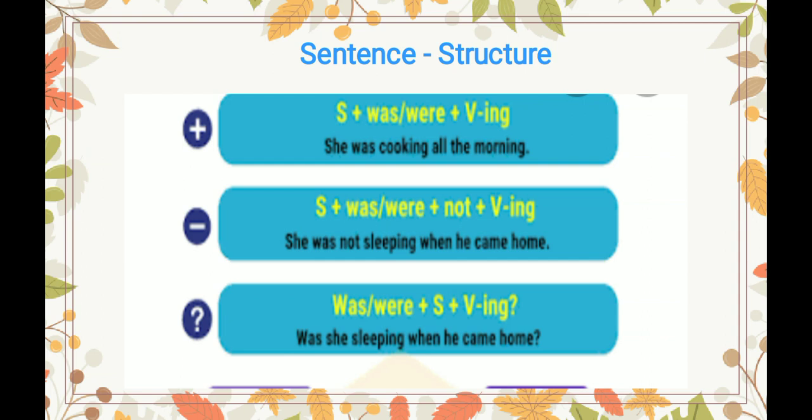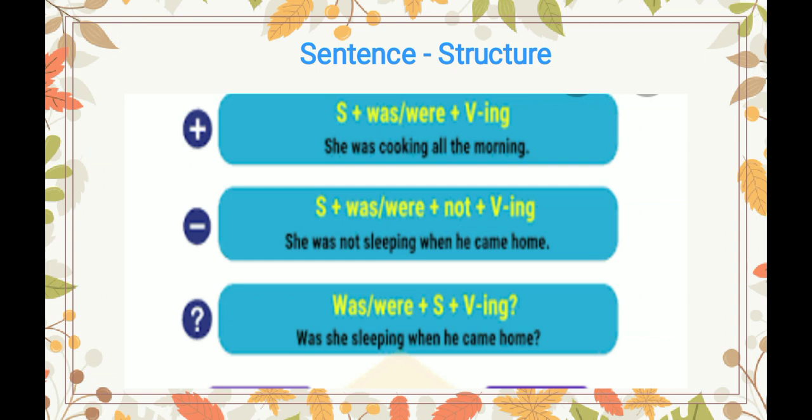Next, in an interrogative sentence, the sentence structure is: first we write the auxiliary verb was or were, then subject, then verb with ing, then the rest part of the sentence, and then a question mark. Was she sleeping when he came home?